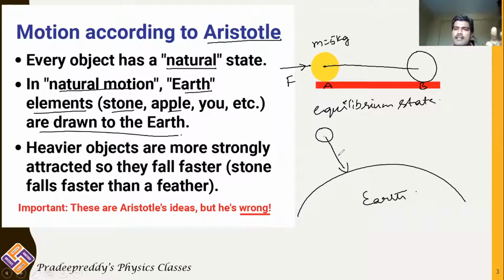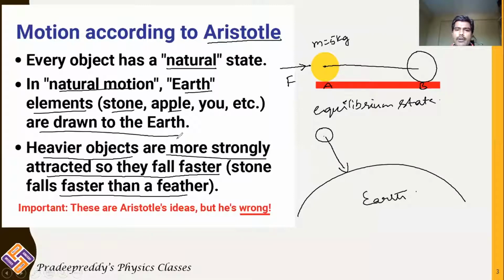So he just considered that every body is in a neutral state. Unless you act an external force, unless you push it or pull it, that body does not move. And in the neutral state, all bodies are being pulled or dragged towards the earth surface. He also said that heavier objects are more strongly attracted, so they fall faster. This is one more mistake he made. Of course, during his time he may be correct, because he had fewer resources, and he was able to think at least these things.